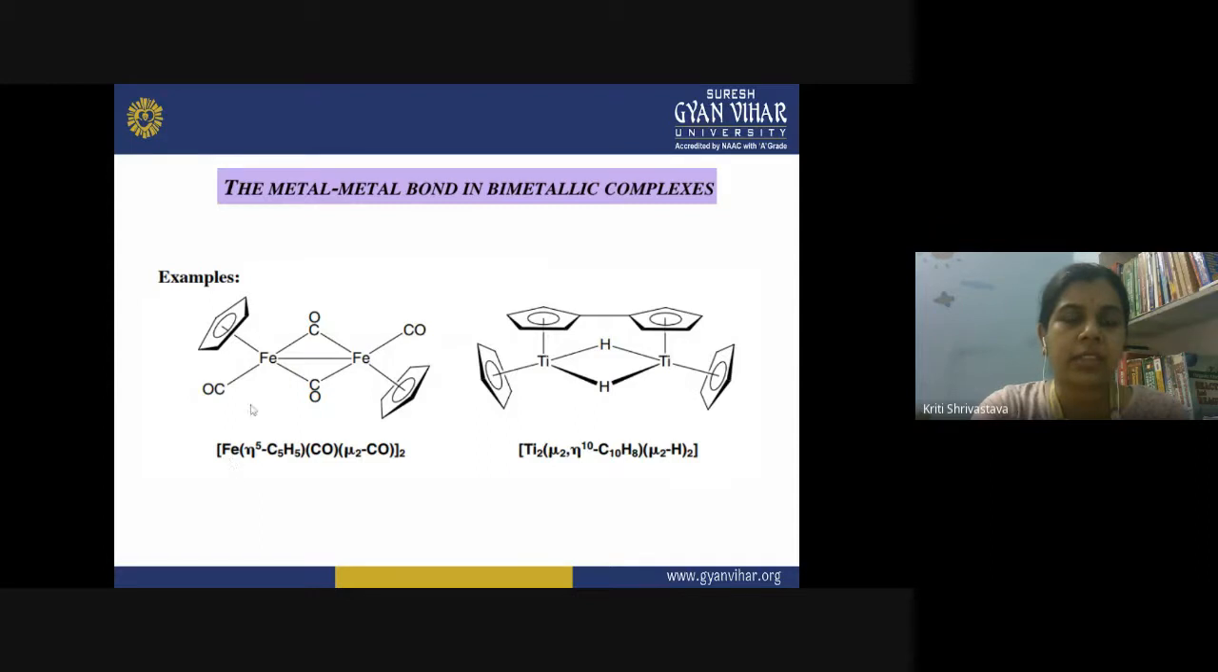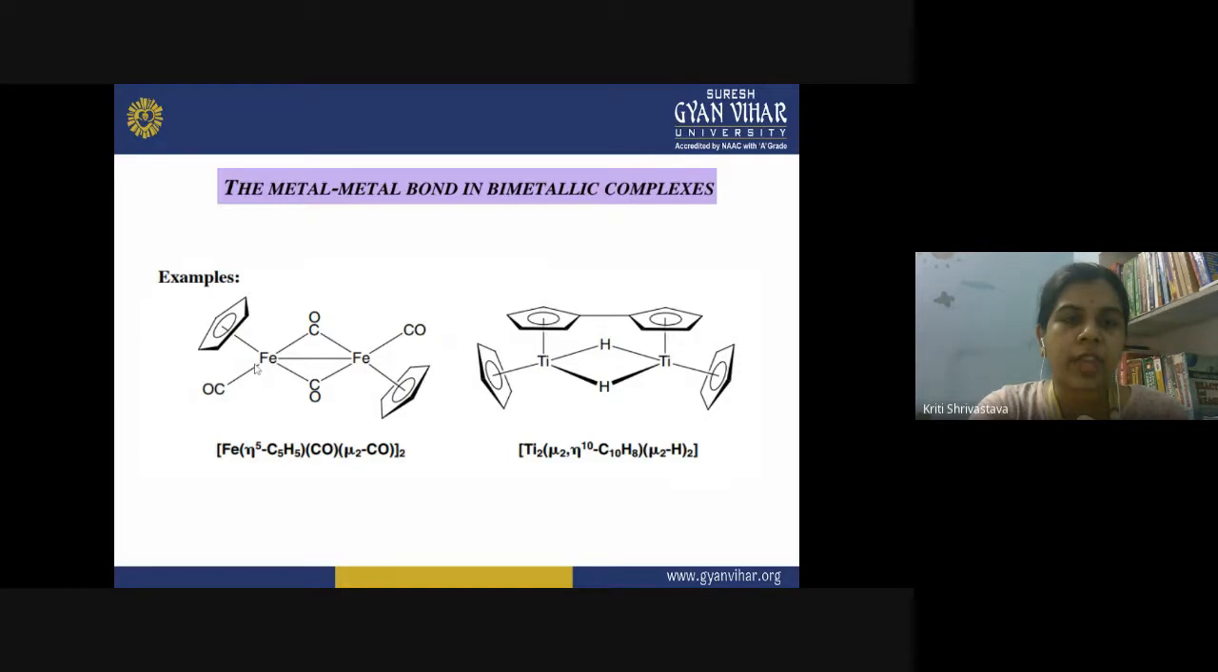The first is an example of the iron complex in which two iron atoms are involved, and each iron atom is bonded to a cyclopentadienyl, which is behaving like a pentahaptoligand, and one carbonyl. So each iron atom is attached to them. But in addition to that, we have mu2-CO. So what does it mean? We have a carbonyl present as a bridging ligand between these two metal atoms.